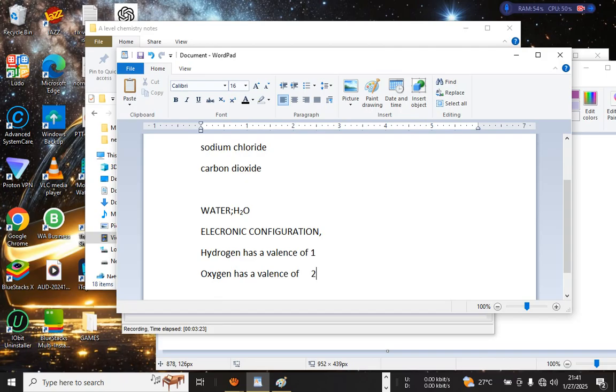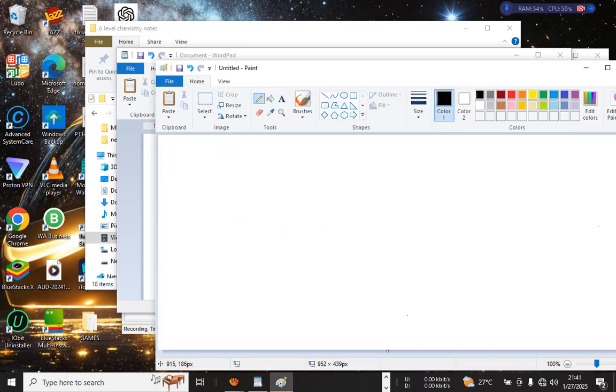We need to use these valence electrons in order to configure the formula. Here is how it is written.